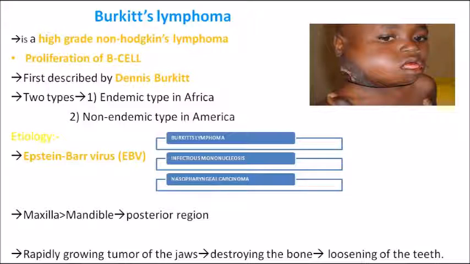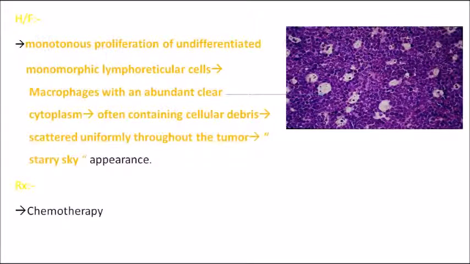So remember these important points. Histology-wise, in case of Burkitt's lymphoma, one important MCQ is that the histological picture of Burkitt's lymphoma is a starry sky appearance. So this is what is called a starry sky appearance. See the picture. In that picture you can see these are actually macrophages. Those white colored cells are actually macrophages. I have shown the arrow mark.